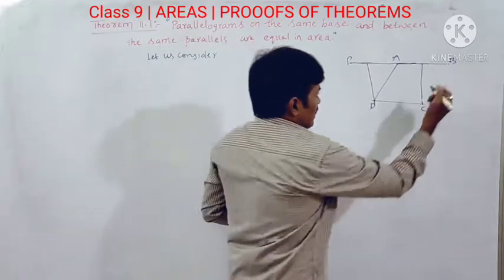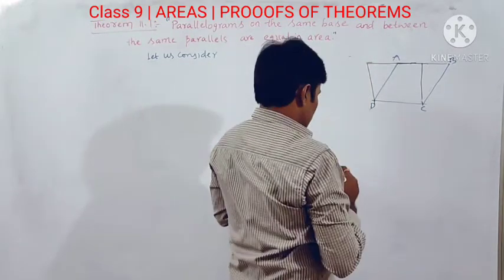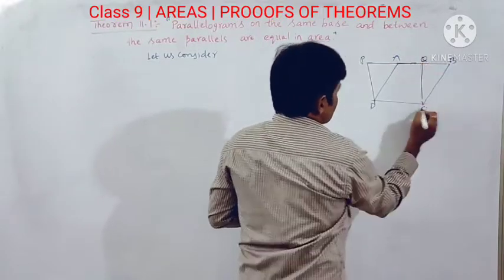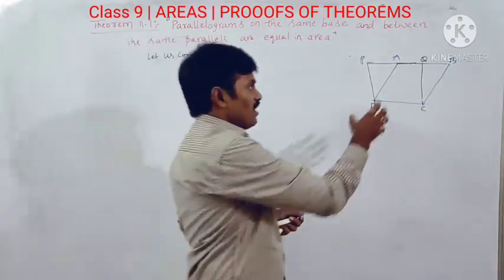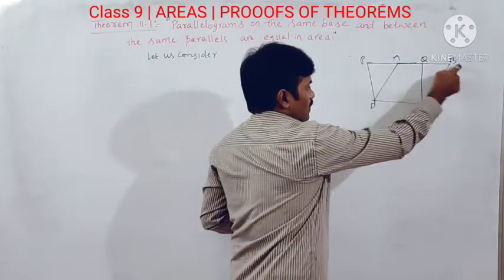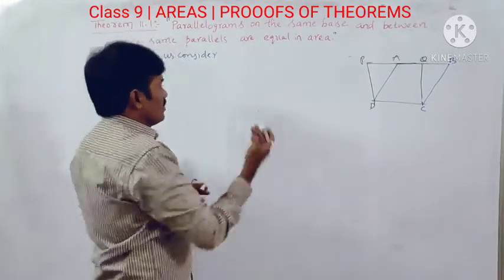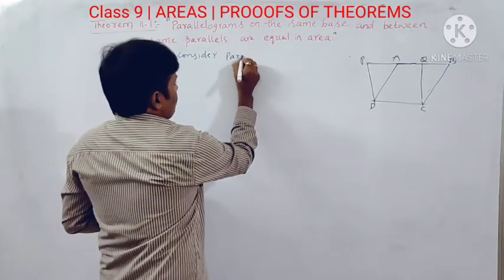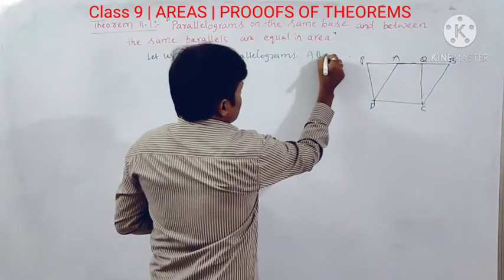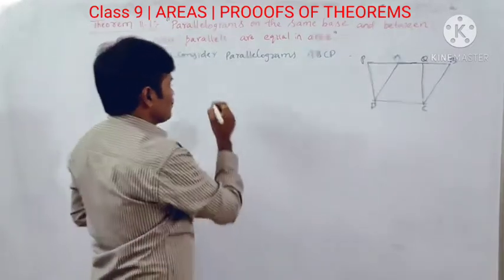Now here ABCD is a parallelogram and another parallelogram is PQCD, considered as PQCD. These two parallelograms lie on the same base DC and between the parallel lines PB and DC. So let us consider two parallelograms, ABCD and another one PQCD.